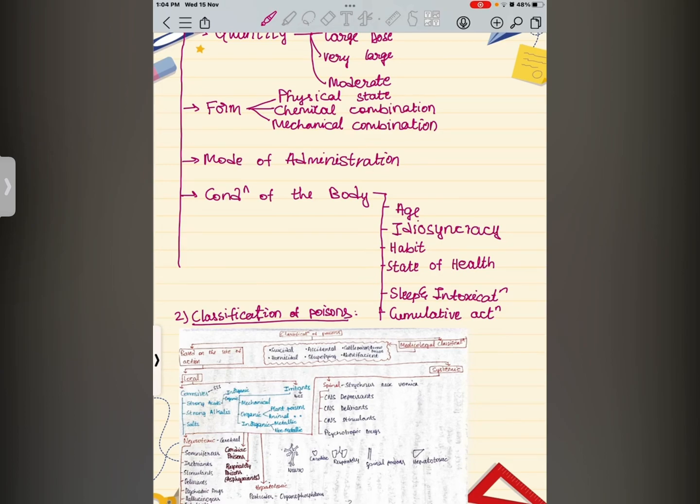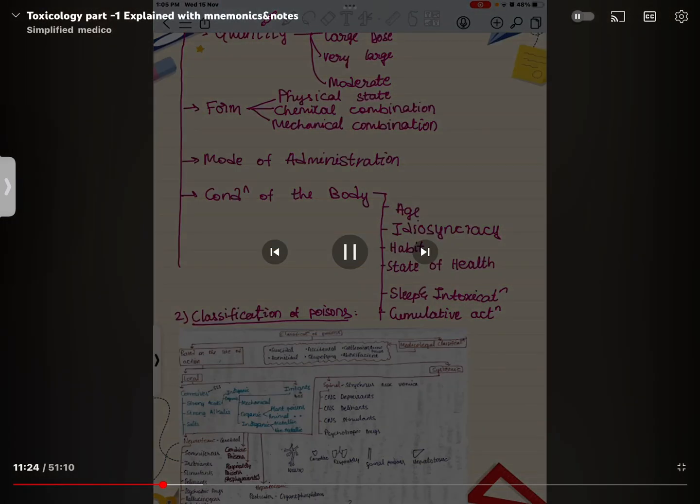Sleep and intoxication. The action of a poison is delayed if a person goes to sleep soon after taking it. So when you want to kill somebody, make sure he or she does not sleep after you give the drug. Cumulative action. Poisons which are eliminated slowly may accumulate when given in repeated doses for a long time and may ultimately produce symptoms of poisoning.